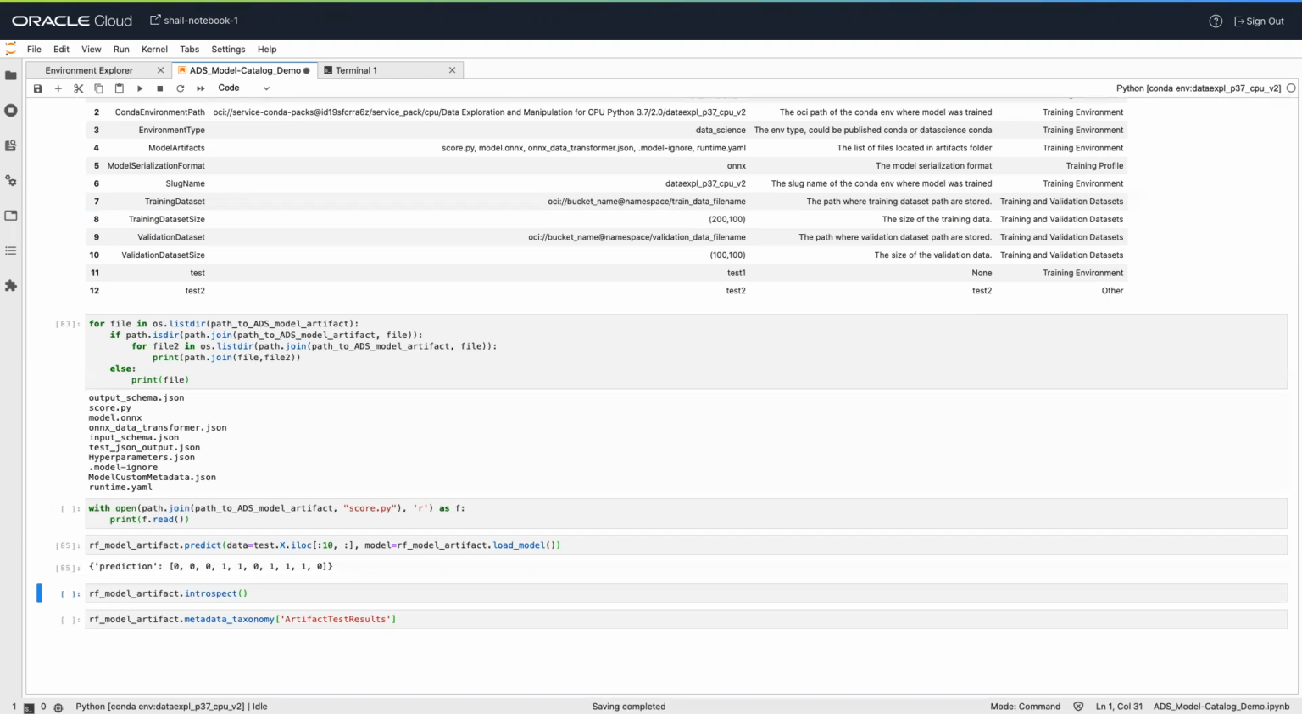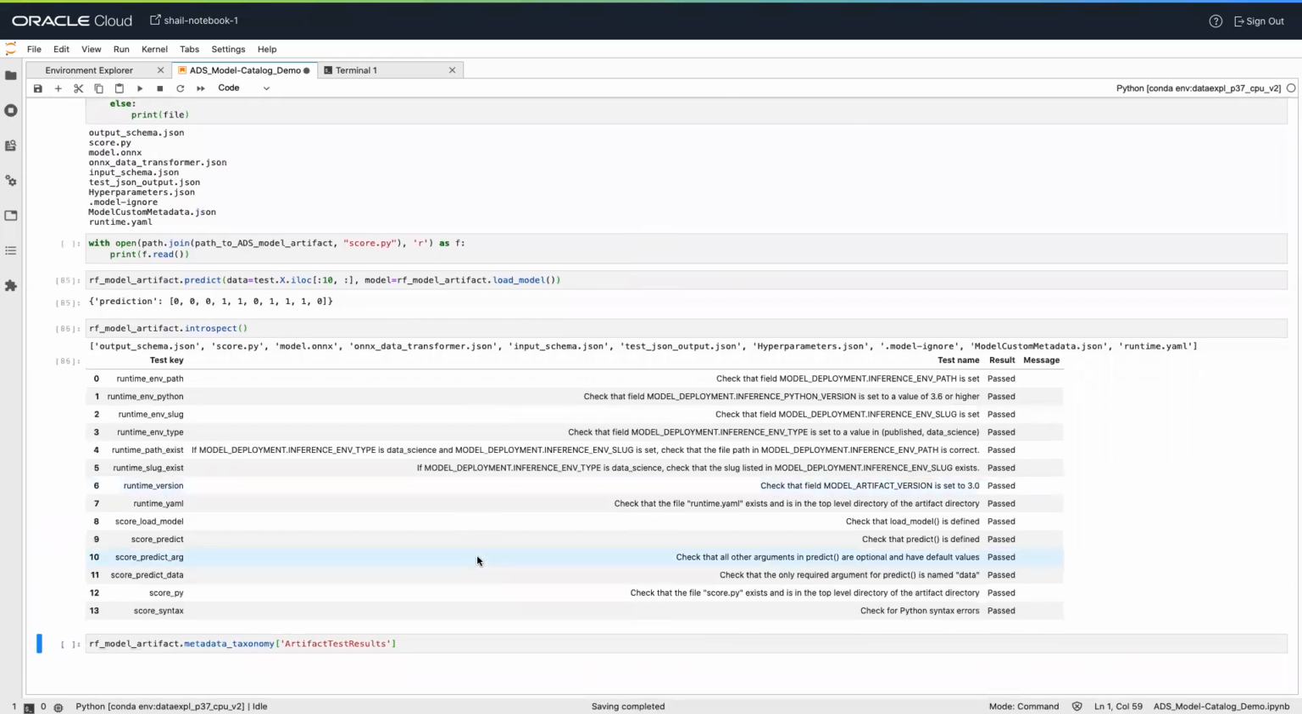This is to help you identify potential errors that might occur during model deployment. It checks fields such as environment path, validates paths' existence on the object storage, checks if load model and predict functions are defined in score.py, and so on. The result of model introspection is automatically saved to taxonomy metadata and model artifacts.